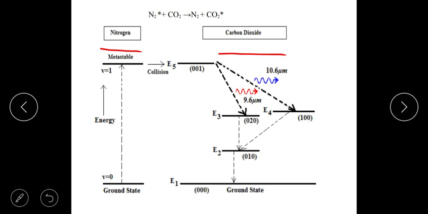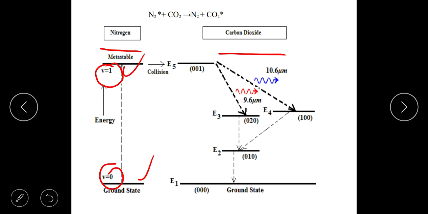Nitrogen has a vibrational energy level, it can vibrate here, meaning no vibration or minimal vibration here. Okay. It can go here. Nothing in between, it cannot have the energy in between, it is quantized completely.